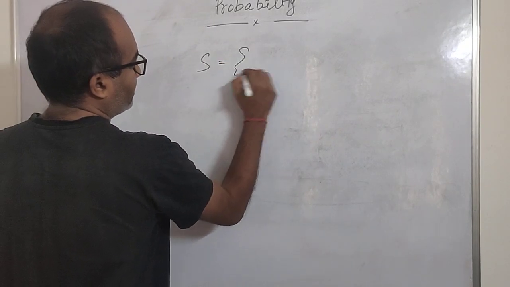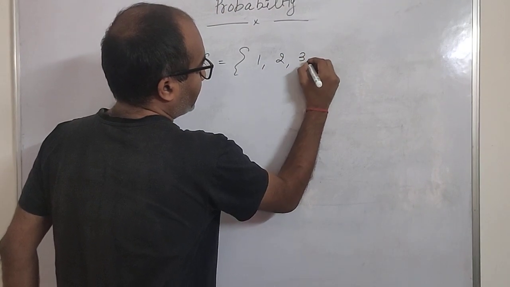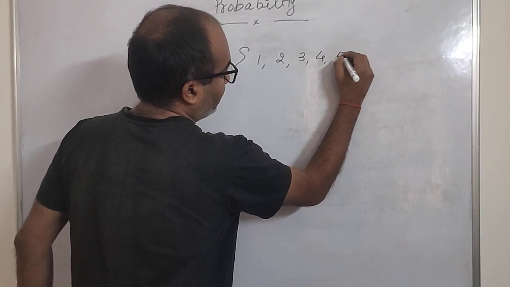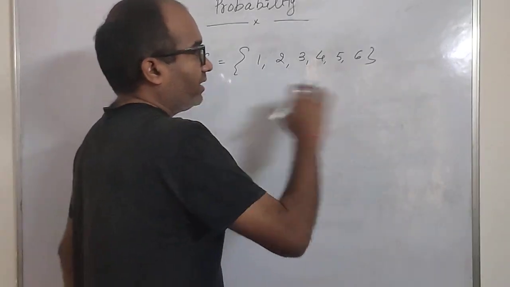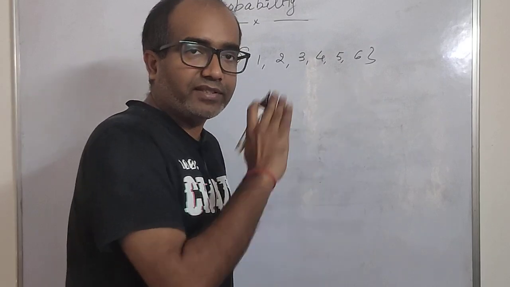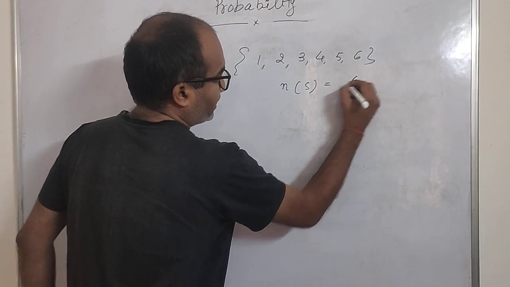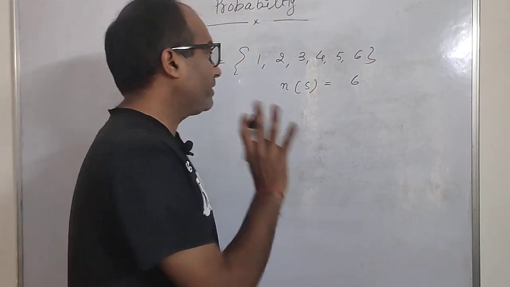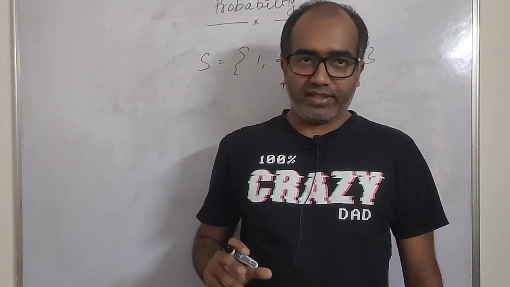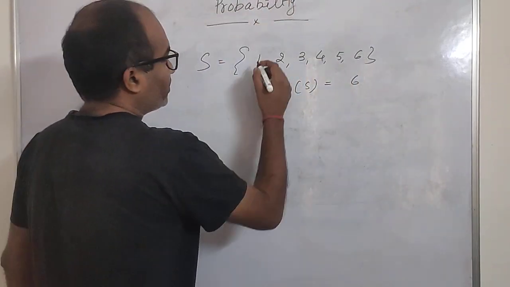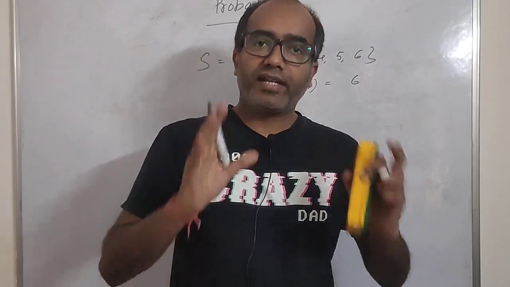The sample space, while throwing a die, is 1, 2, 3, 4, 5, and 6. What is the total number of elements in this sample space? That is represented by n(S), which is 6. Now we are interested in a certain event, and that event is that when I throw a die, I should get 1.